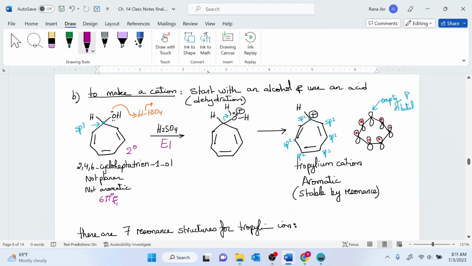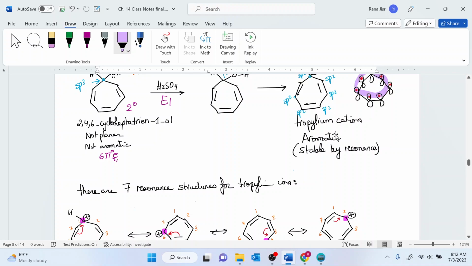Once you form the cation, it is going to be stable. It is aromatic because all the carbons in there are sp2 hybridized, and you do have a conjugation in there around the p orbitals. So the electrons around the p orbitals hop from one p orbital to the other, and there is a place for them in this empty p orbital. So that makes the tropylium cation an aromatic structure, and it is stable by resonance.